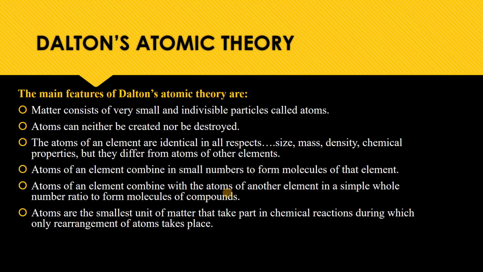Atoms of one element combine with atoms of another element in a simple whole number ratio to form the molecules of compounds.